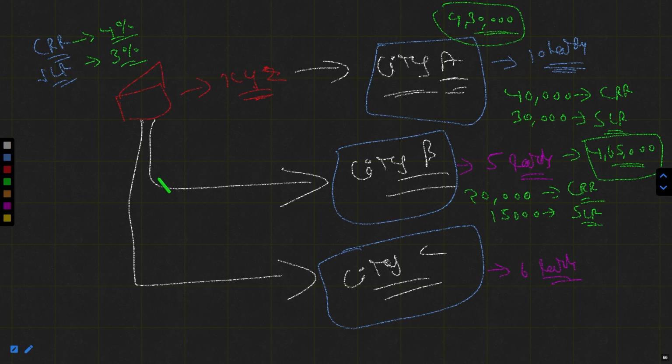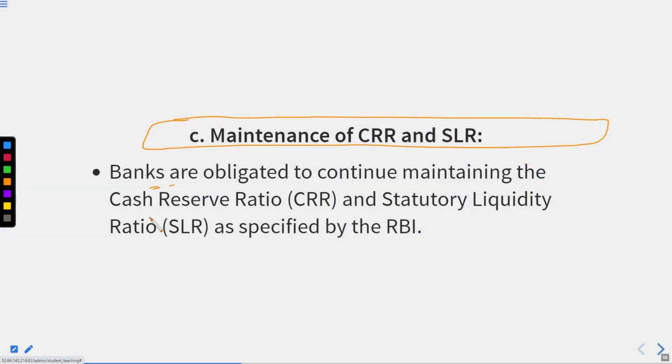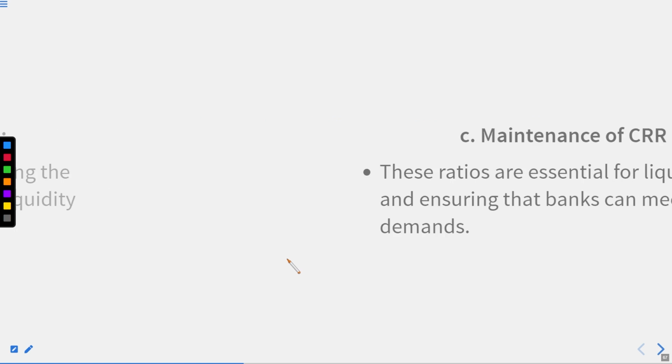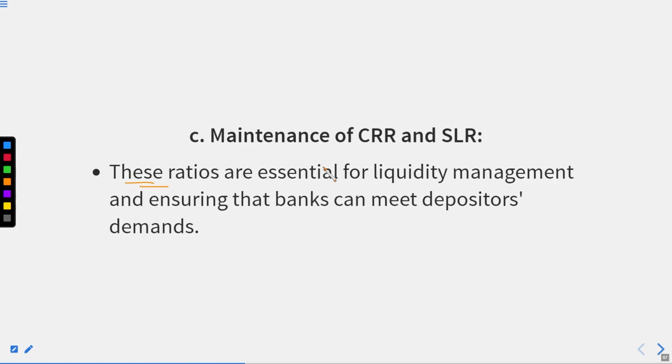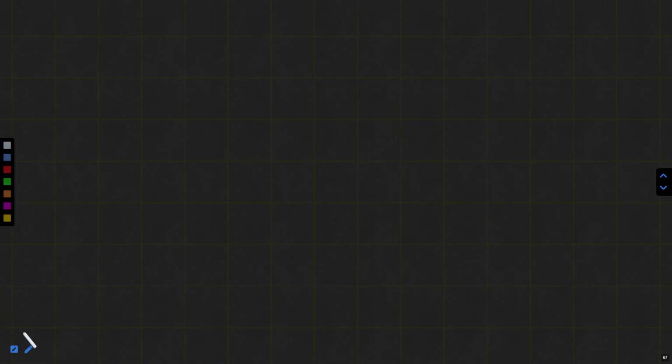Now, let's move forward. These ratios are essential for liquidity management and ensuring that the bank can meet depositors' demand. Let me tell you one thing.